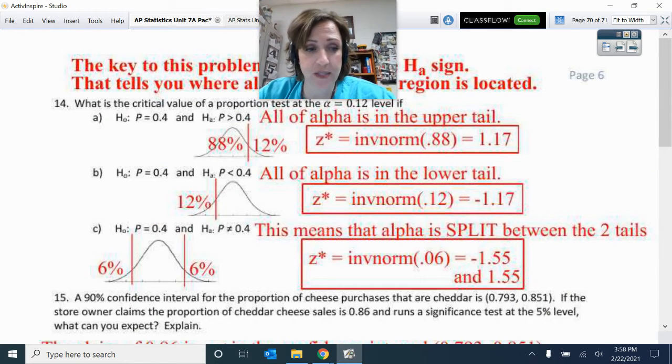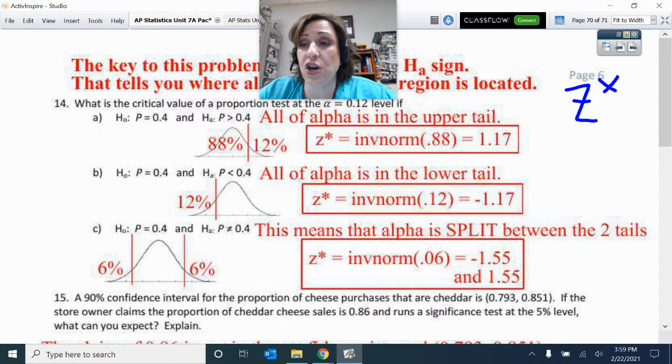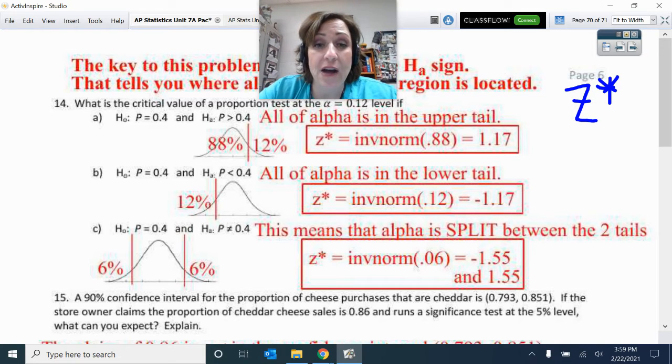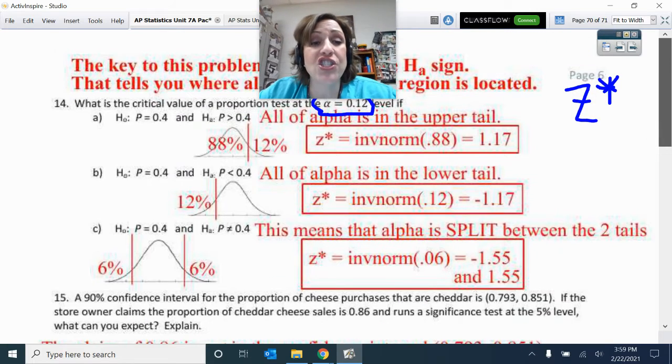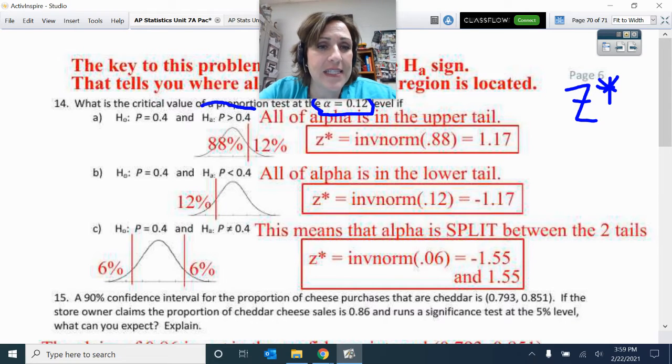So here comes 14. This was a big question item in class today. So here we go. What is the critical value? So the question is asking, what is the z star based on those situations? And the alpha is going to be 0.12 in all situations. So the key to doing this problem is examining the alternative hypothesis.